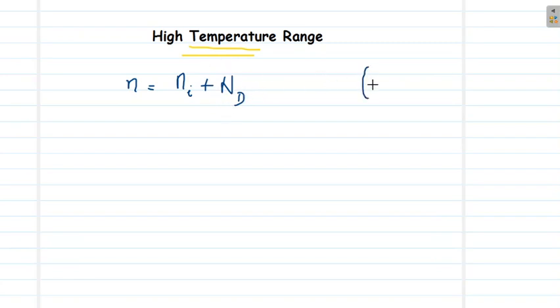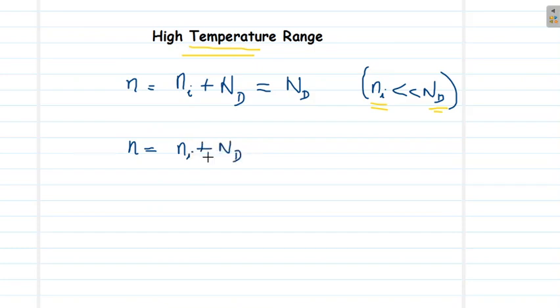If Ni is very much lesser than Nd, as in the low temperature range we have considered, where the intrinsic carrier concentration is relatively lower than the donor atoms, then this will be approximately Nd itself. But at high temperature, this is not so. At high temperature, N equals Ni plus Nd, and the intrinsic carrier concentration will be greater than Nd.